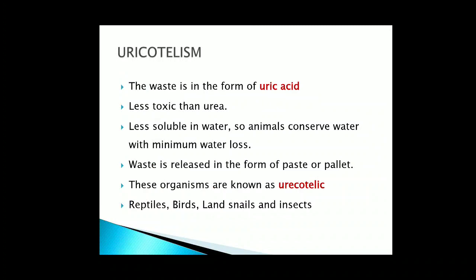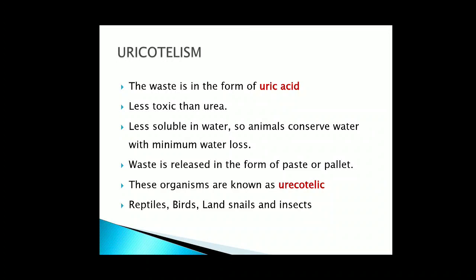Now the next process is uricotelic. So what is uricotelic, children? Now the waste is in the form of uric acid, and that is less toxic than urea. It occurs in animals which live in very dry conditions, like in deserts, like lizards, some insects. So they have to conserve a lot of water. They cannot excrete water from their bodies.